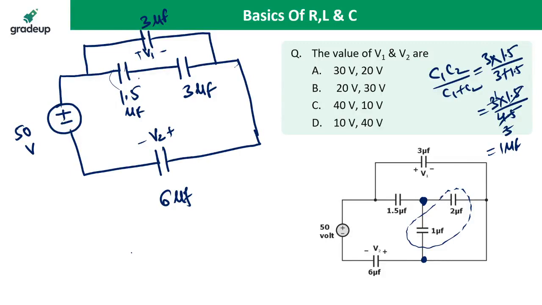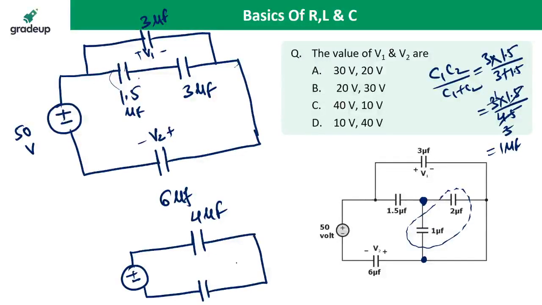So the circuit remains like this. The circuit becomes 4 microfarad and 6 microfarad. The 1 microfarad and 3 microfarad are in parallel, so the voltage remains the same. The voltage across the 3 microfarad and the voltage across the 4 microfarad is the same because it is a series circuit. In parallel, the voltage remains the same.